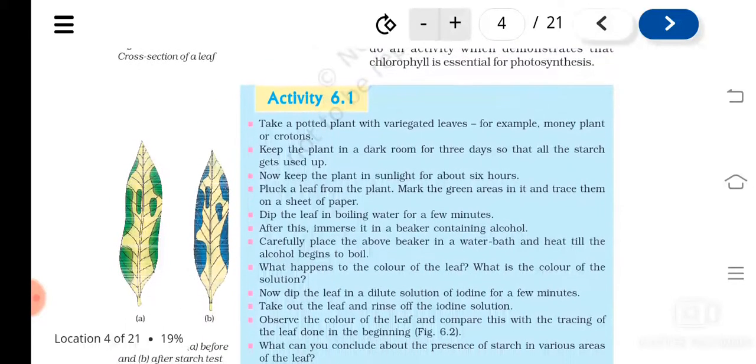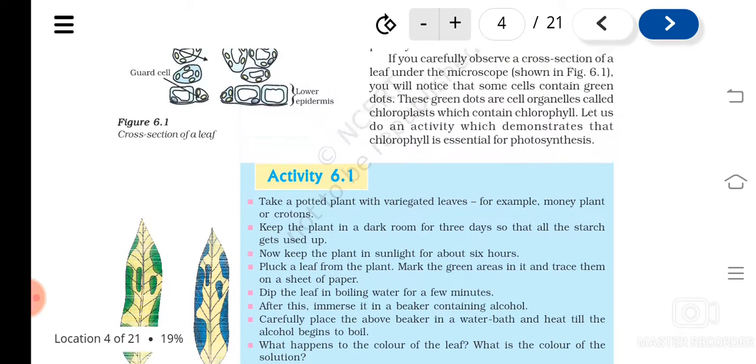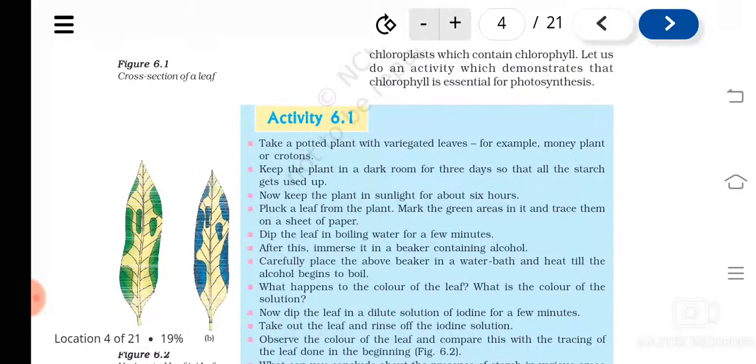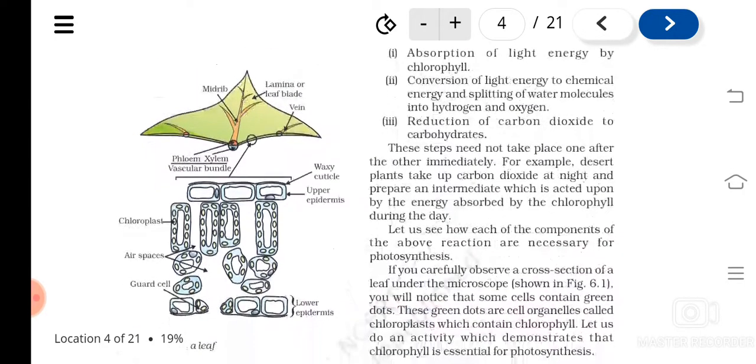Now, let's see some experiments to prove that carbon dioxide, light, and chlorophyll are necessary for photosynthesis. For all these experiments, we have to take a potted plant. To show that light is necessary for photosynthesis, you have to take a potted plant. Then you have to cover a part of it.